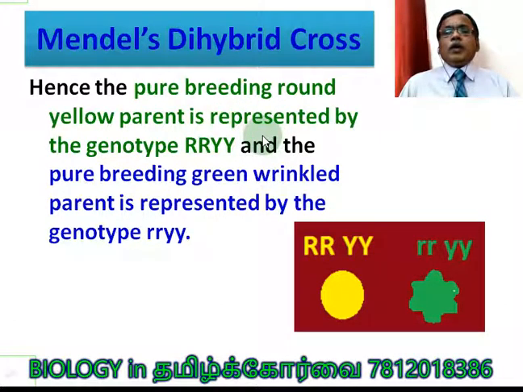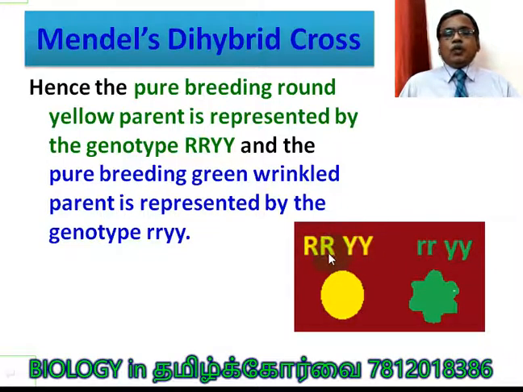So whenever we are doing the hybridization experiment, we are bringing two pure breeding varieties only. Here I would like to say something about pure breeding variety. In the previous videos 1 and 2, all these terminologies are covered. Please see those videos also. Now here you see both are homozygous in nature. Homozygous refers to the alleles. When alleles are identical, it is called homozygous. Homologous, I already told you, means chromosomes are identical. Homologous chromosomes, homozygous alleles. Understood?